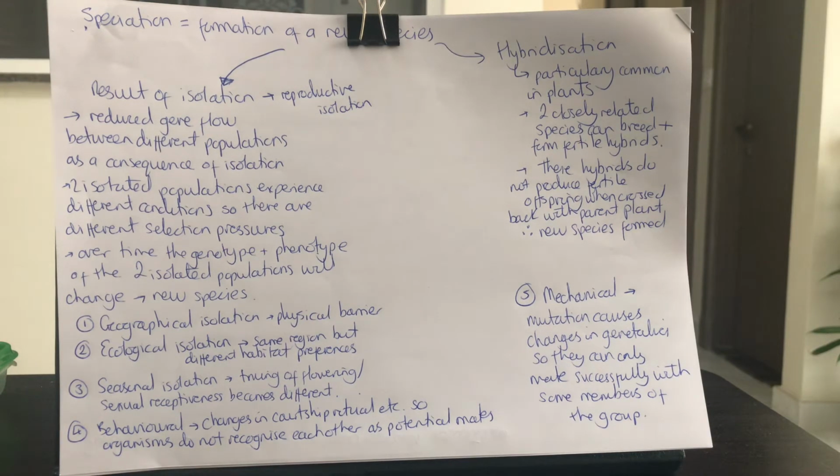So the biggest takeaway from this is that hybridization can cause speciation, and reproductive isolation is your main driving force behind speciation. And that reproductive isolation, that inability for your different species to breed with each other, can be caused by those 5 different isolation mechanisms.